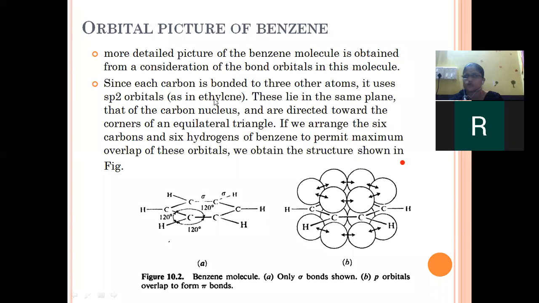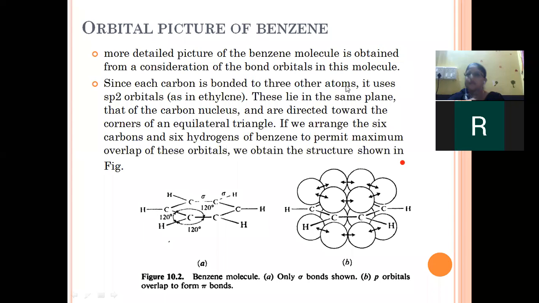Ethylene, CH2, CH2. In the case of ethylene also, carbon is bonded to one carbon atom and two hydrogen atoms. That means three other atoms. In the case of benzene also, every carbon atom is attached to two carbon atoms and one hydrogen atom. So the geometry is the same.